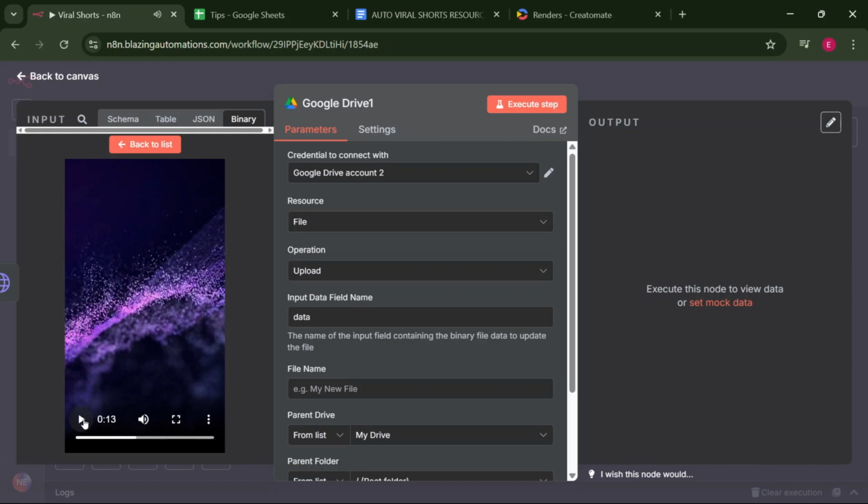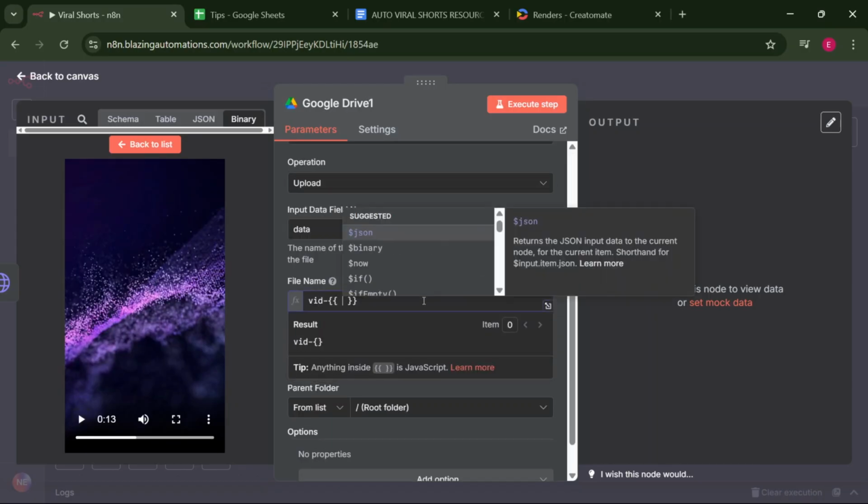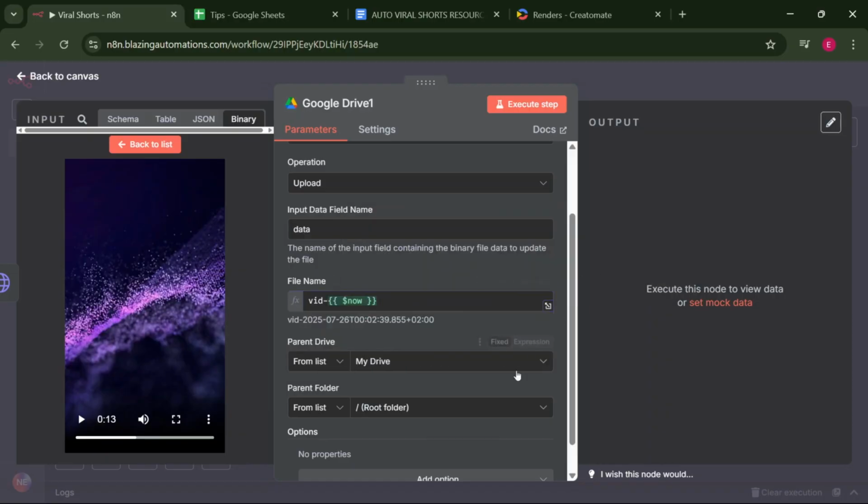So we regenerated the same video to test if the videos will be changing randomly, and yes, it is changing randomly. Guys, this is very, very awesome. So let's just give the name. So let's click expressions, vid, add in the now function. I think that is enough.